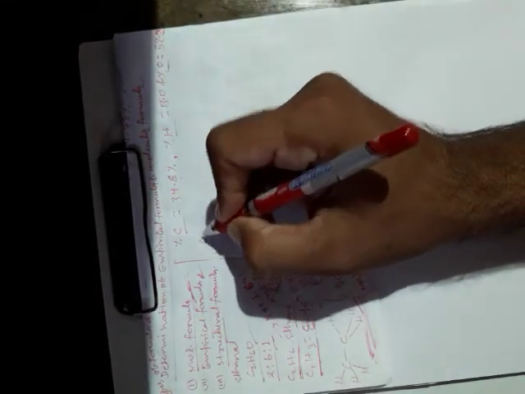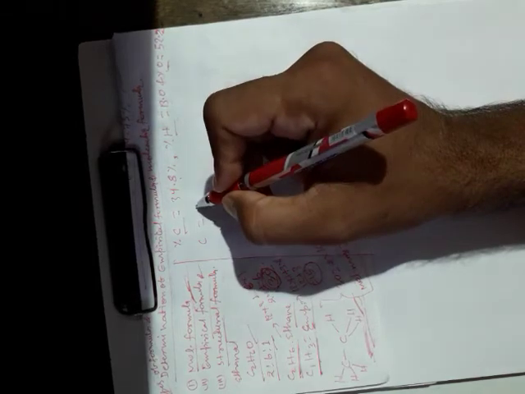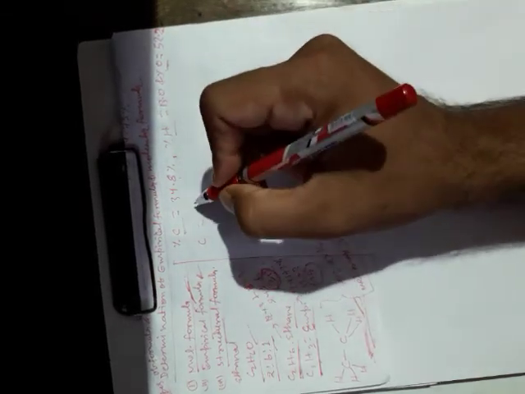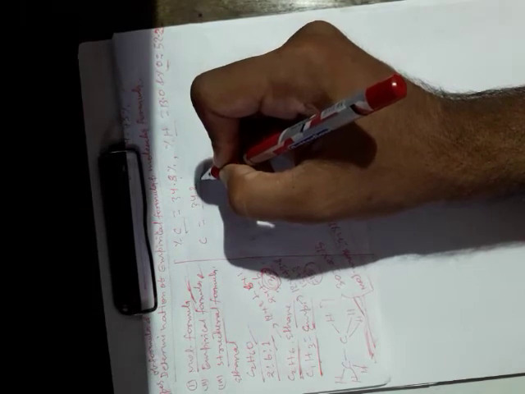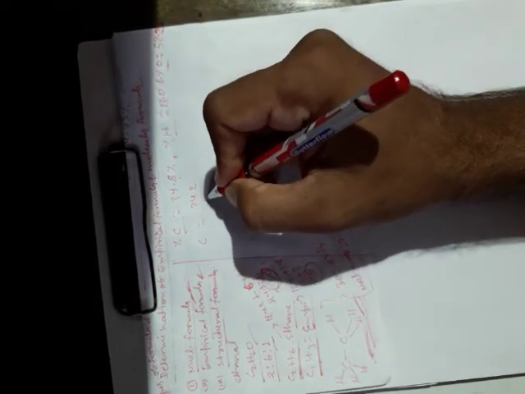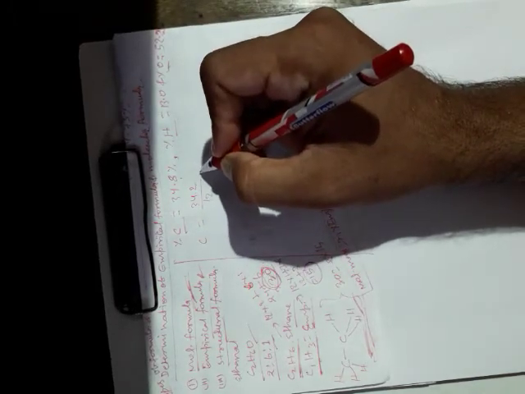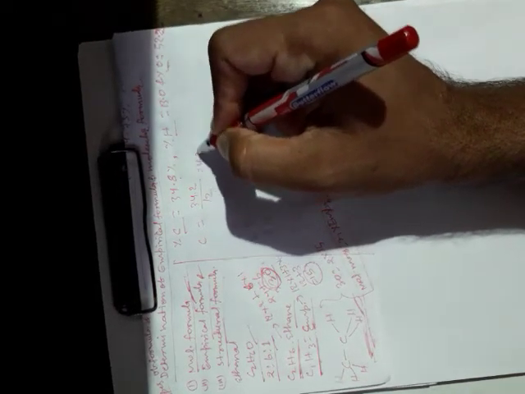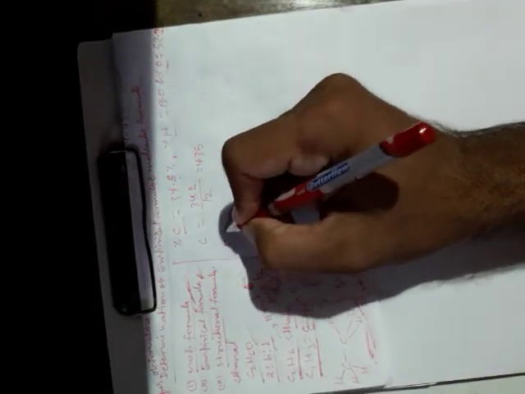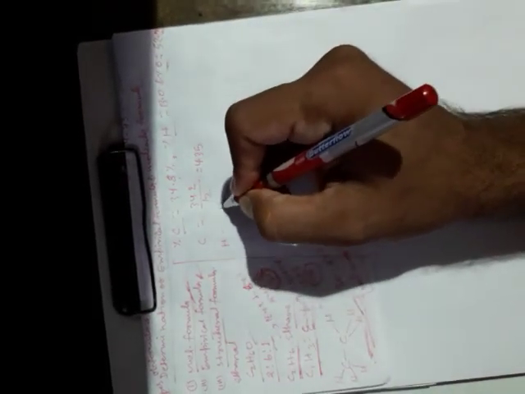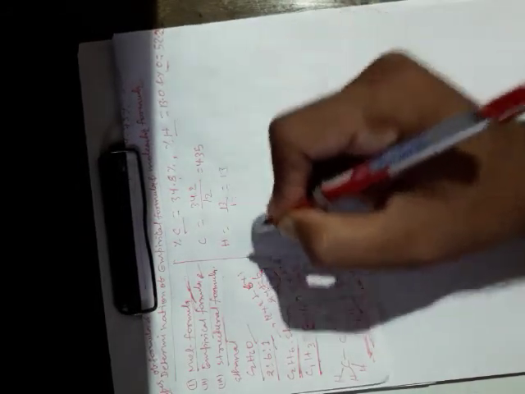So carbon is equal to 34.8 divided by 12, which is equal to 2.9. Hydrogen is equal to 13.0 divided by 1, which is equal to 13.